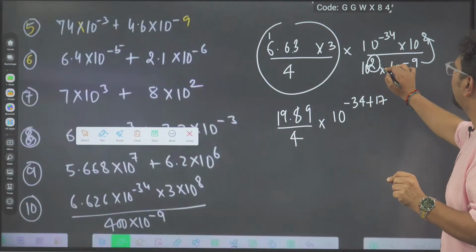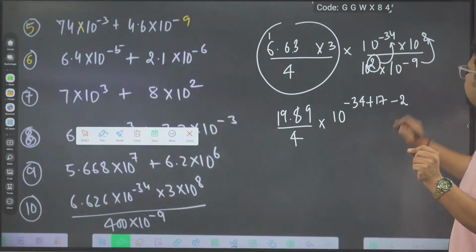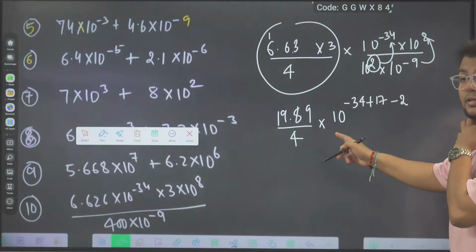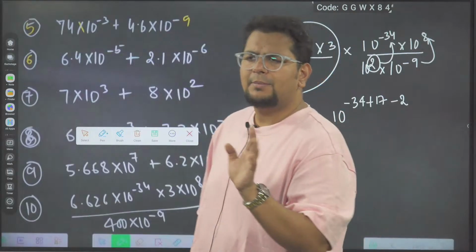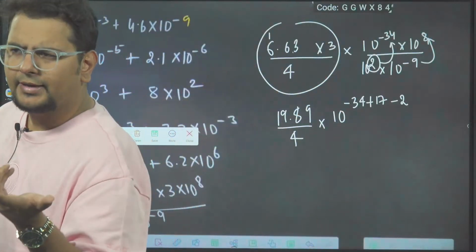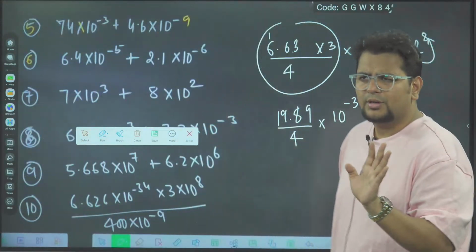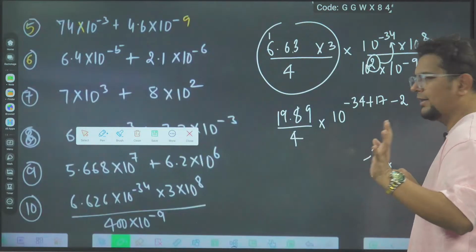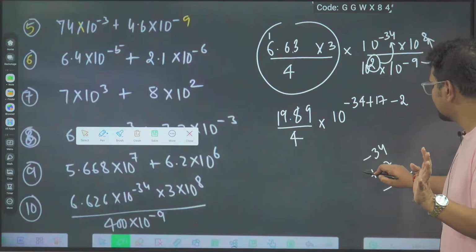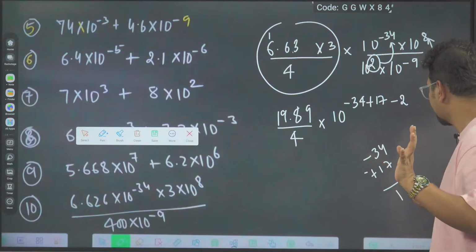And this plus 2 will go up and become minus 2. So minus 34 plus 17 will be minus 17. Correct? You know how to do this? Minus 34 plus 17, we can simply do it, you will get the answer minus 17.